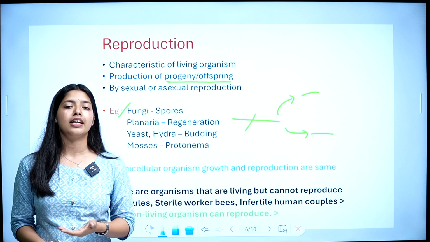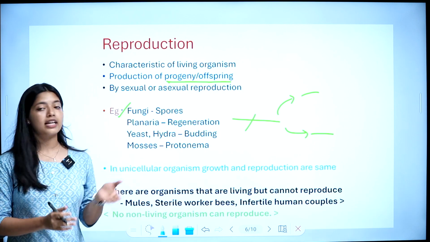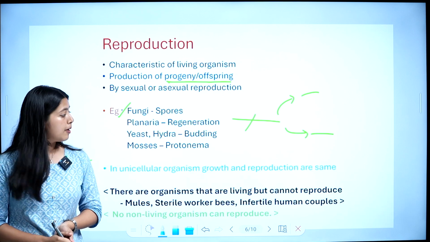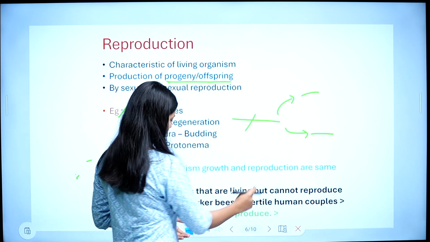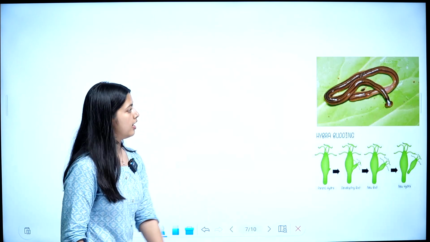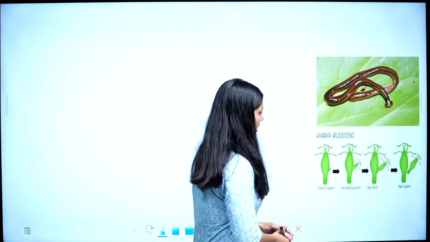In case of planaria, it is by regeneration. And in yeast and hydra, it is by budding. Budding is a process by which a bud is formed from a parent. So I'll show you. This is planaria, and this is budding. It's budding in case of hydra.